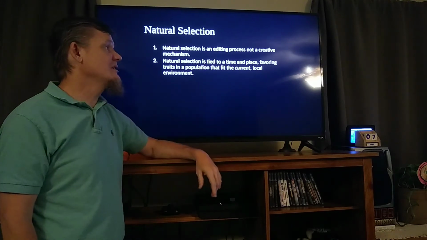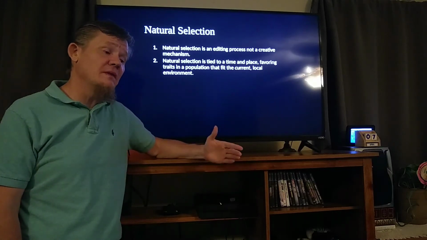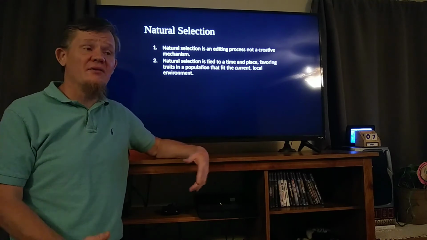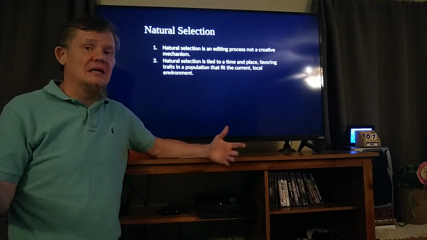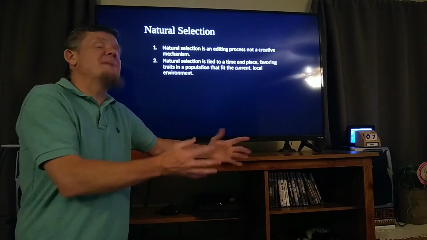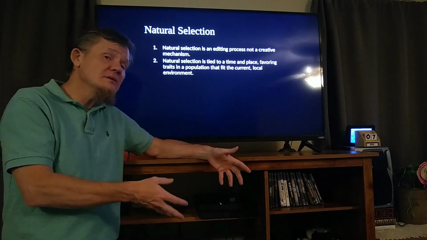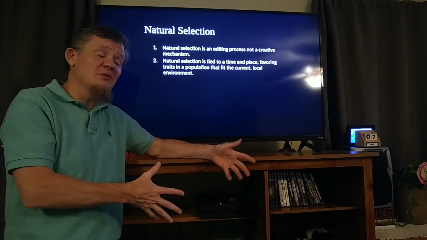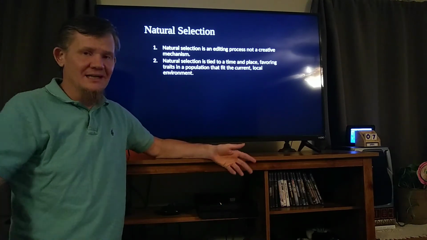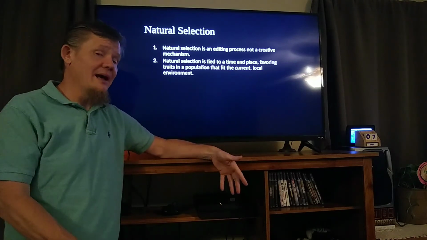Natural selection is tied to a time and a place. If that field had never been sprayed with that pesticide, those pesticide-resistant bugs would never have flourished. It's only because in that field, which was sprayed with that pesticide, all the ones that were weak to that pesticide were killed. If some other field with those same bugs in it got sprayed with a different pesticide, different bugs lived and different bugs died. Natural selection is tied to a time and place, right now, right here.